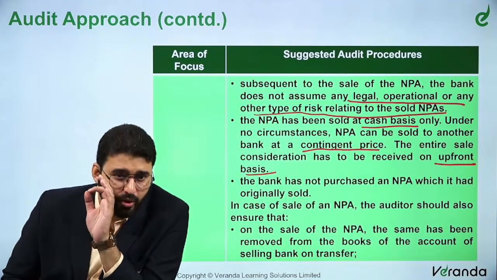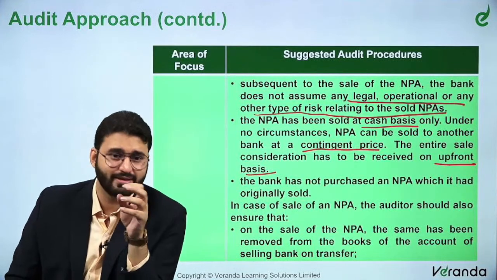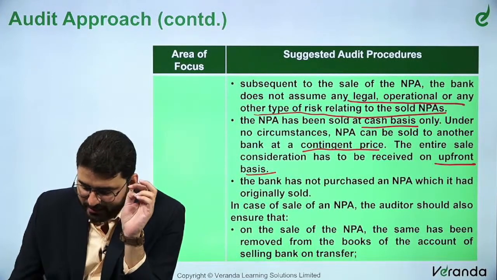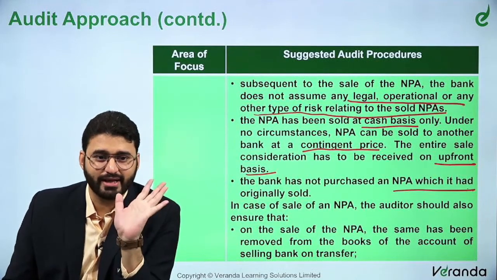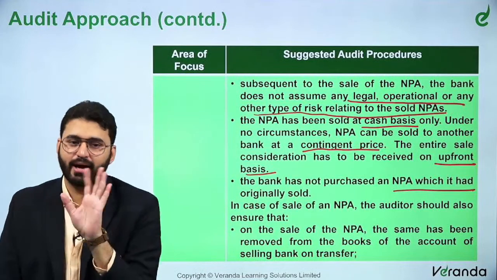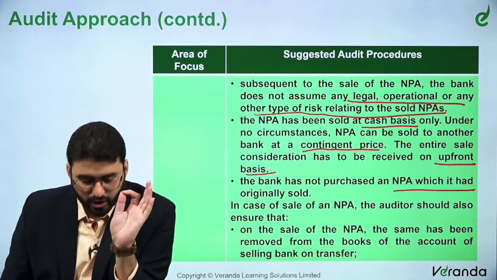Boss, this could be an important question in the examination because there are so many things here, right? The bank has not purchased an NPA which it had originally sold. Sale and lease back, nothing doing like that. I am selling and then again I am buying it back. Nothing like that. Okay, you cannot do all of that.